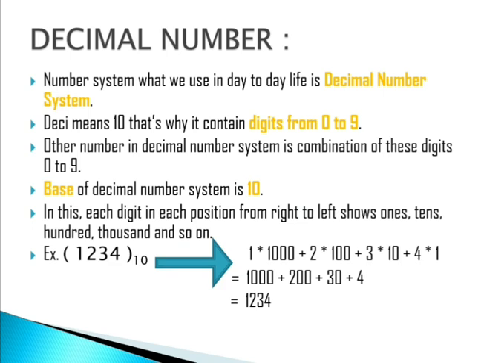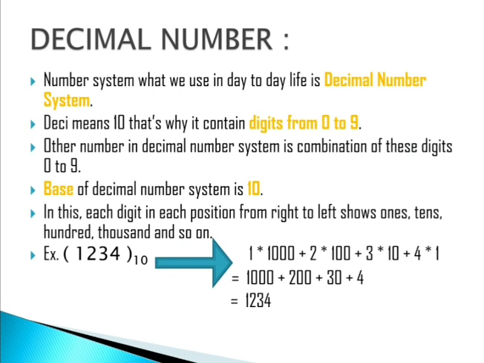The number system we use in day-to-day life is the decimal number. Deci means 10, that's why the digits are from 0 to 9. Any other number in the decimal number system is a combination of these digits. 10 is a combination of 1 and 0. 12 is a combination of 1 and 2.